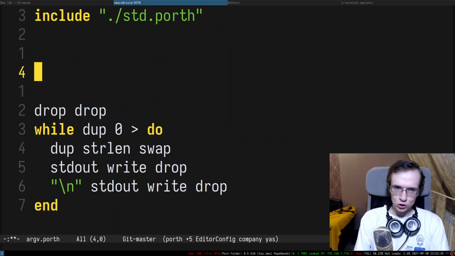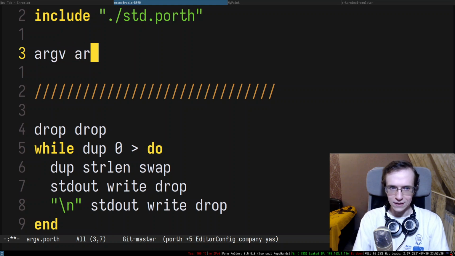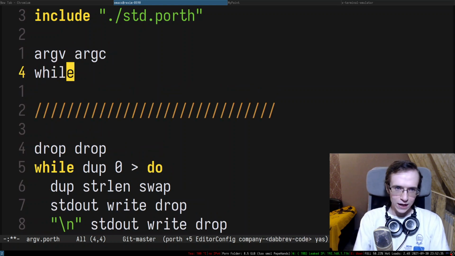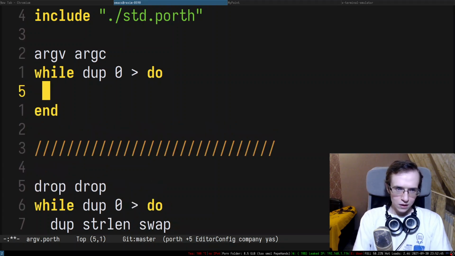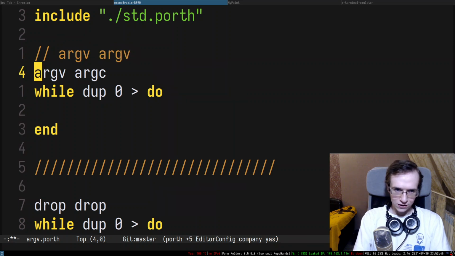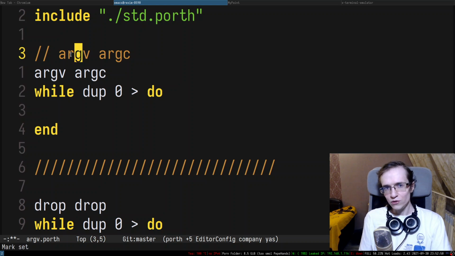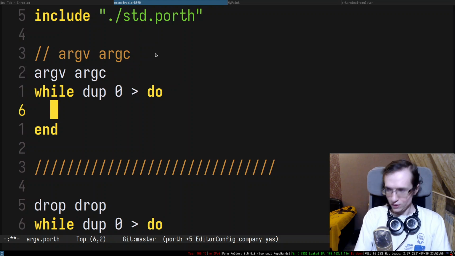So let's actually separate this entire thing. What I want to do is push two things on the stack, the argv pointer and argc. And while the amount of arguments is greater than 0, I'm going to keep updating this entire thing. Let's take a look at what we have on the stack. We have argv and argc. The first thing I want to do, probably, is copy argv on top of the stack so I can dereference it and see what's there. So this is what I want to do.